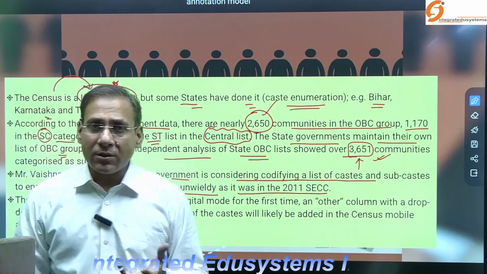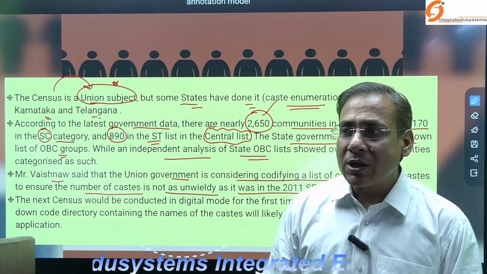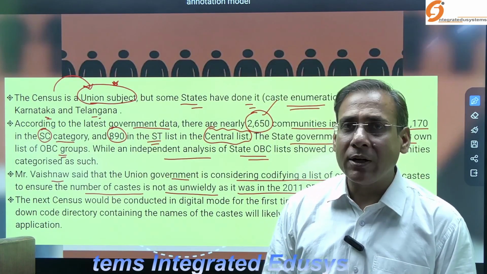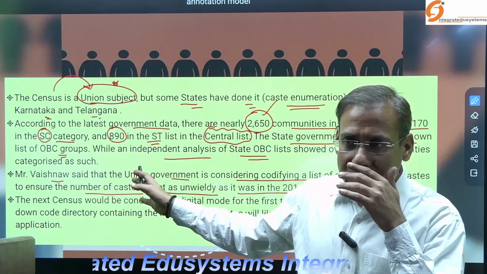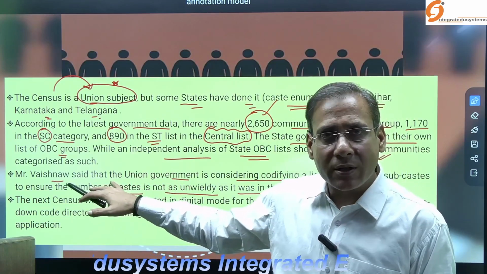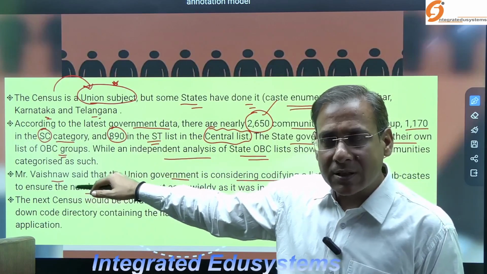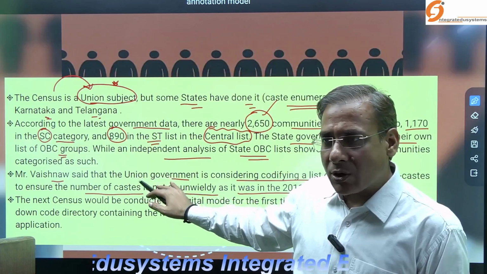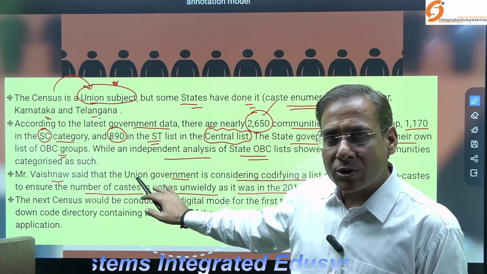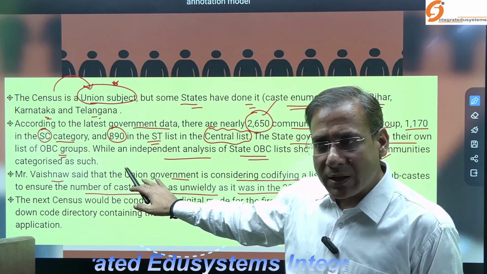So the first and foremost question that arises in our mind is: which list has been included during the census? Whether the central list, on the basis of which the government does caste enumeration, or the state lists also. This is the question. But the government is highlighting that we won't make the kind of blunder that was made in 2011.